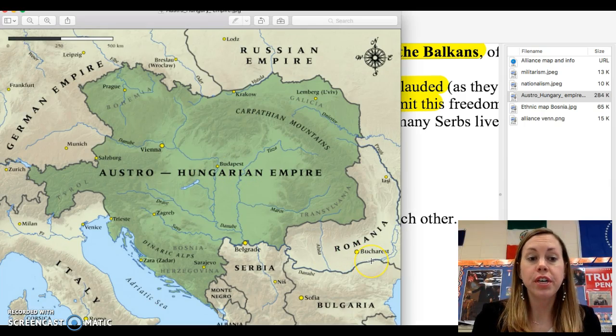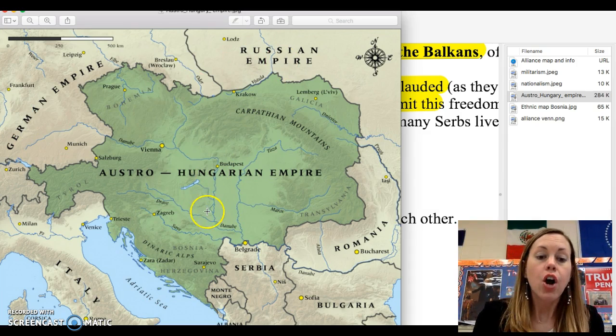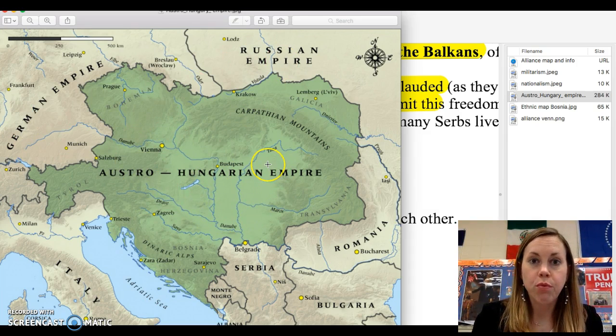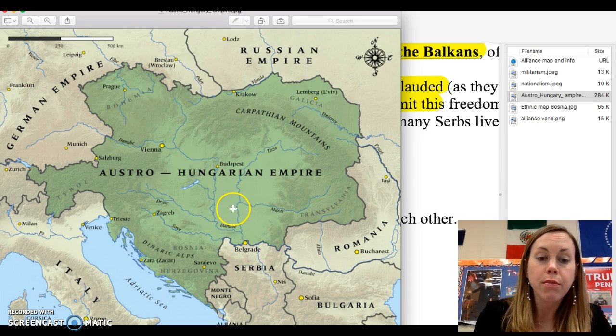Here is the Austro-Hungarian Empire, Austria-Hungary. Remember, here's Germany. Here's Russia. This is Austria-Hungary, one of the members of the Triple Alliance. Here is Serbia that we were just talking about. Within this area, what's going to happen is Austria-Hungary comes from up here down into here and takes over.